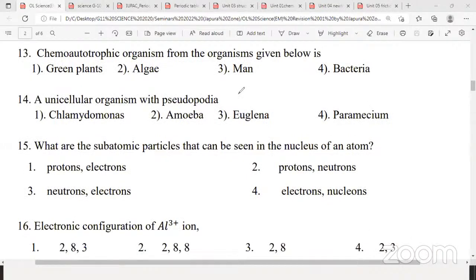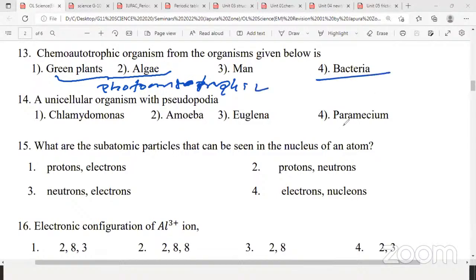Chemoautotrophic organism from the organisms given below. So that means photoautotrophic, you can write plants and algae, put a curly bracket and write photoautotrophic. Algae are the main primary producers in the aquatic environment. Terrestrial one, green plants. So we call them photoautotrophic. Then bacteria will be the answer here.